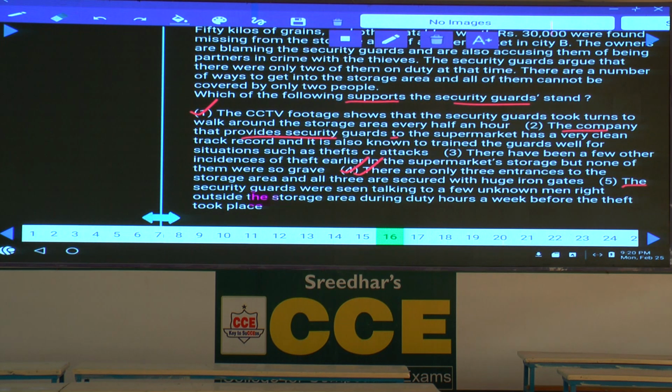Best supporting means now we need to prove we need more security guards in this area. That should be clearly given. And this is about question number 16. Then question numbers 17 to 20.